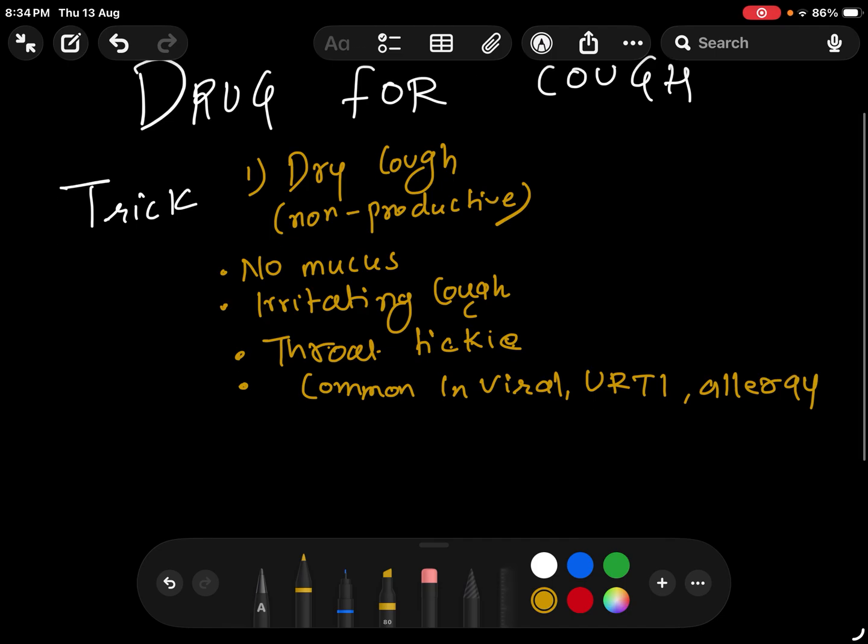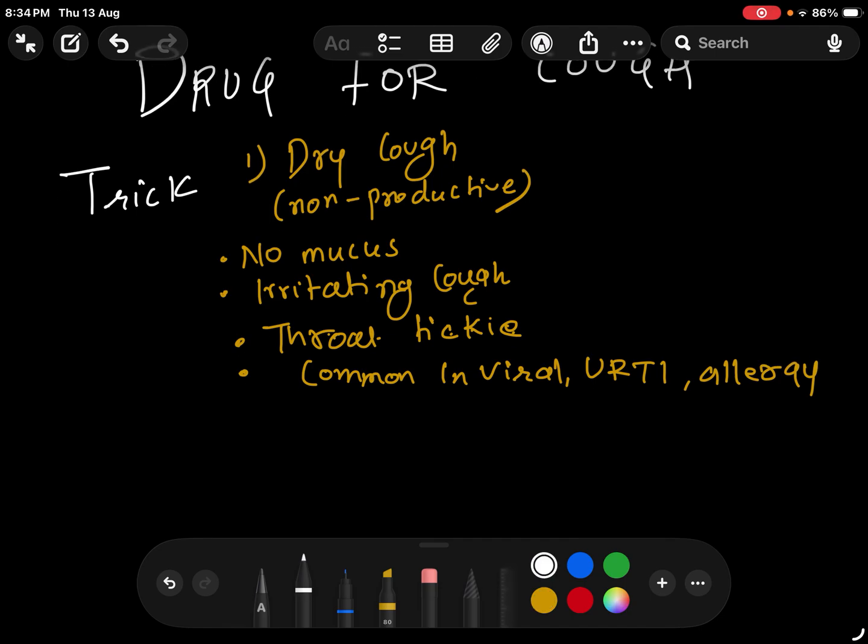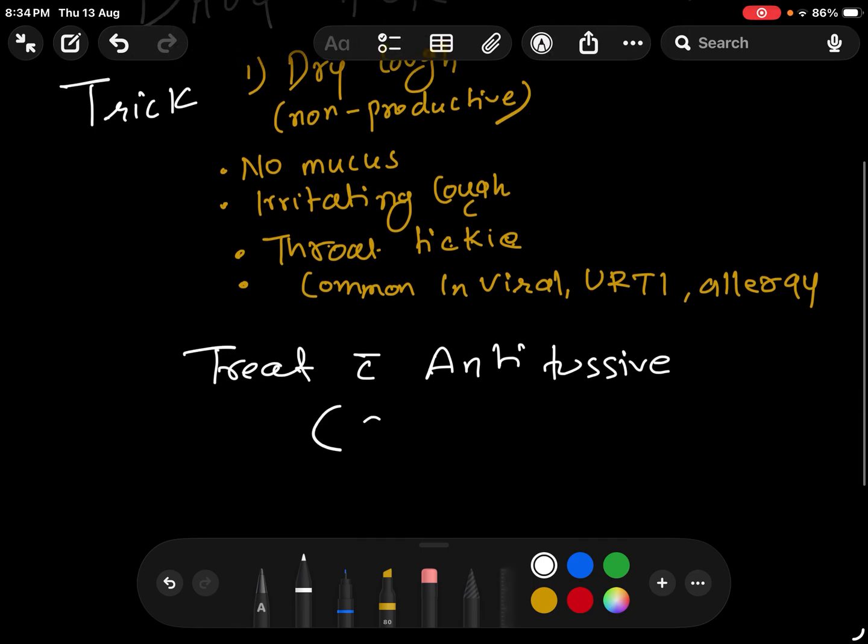Okay, so remember in this condition you have to treat with an antitussive drug. Antitussive simply means cough suppressant. It means cough suppressants.